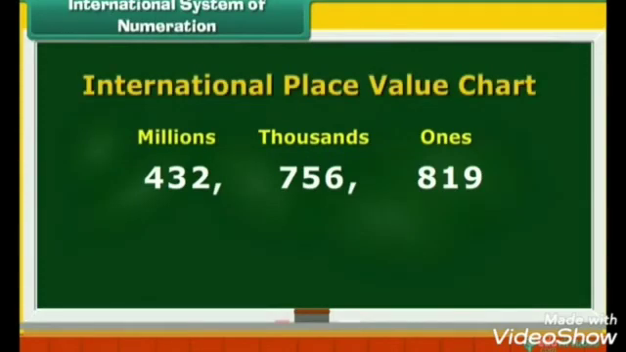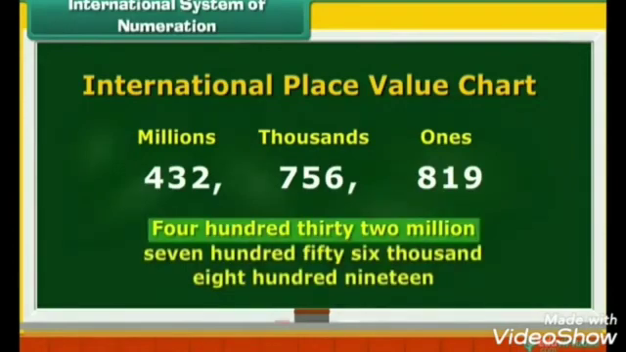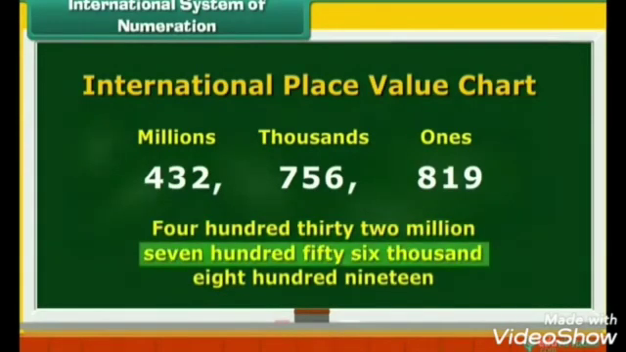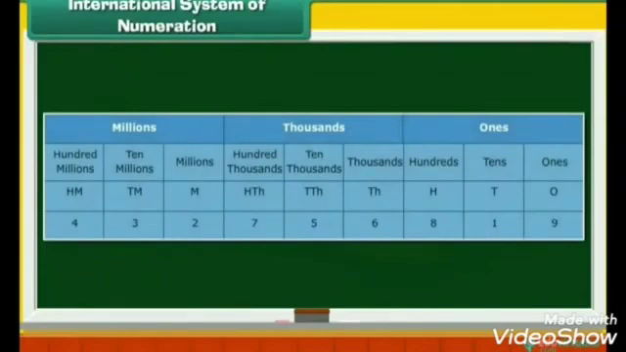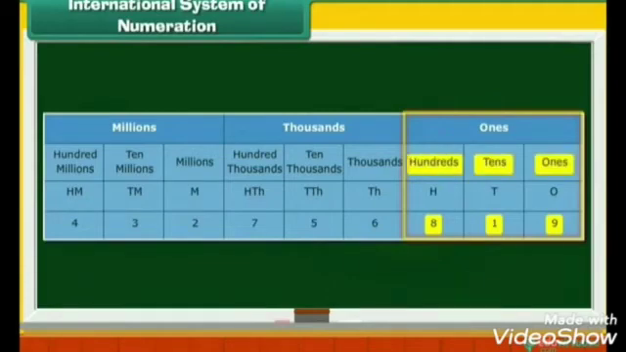This is the International Place Value Chart. Now, let us read the number from left. It is 432,756,819. Let us look at the International Place Value Chart in detail. The ones group has three digits, 9, 1, and 8. Each of these digits has a specific place. They are ones, tens, and hundreds.